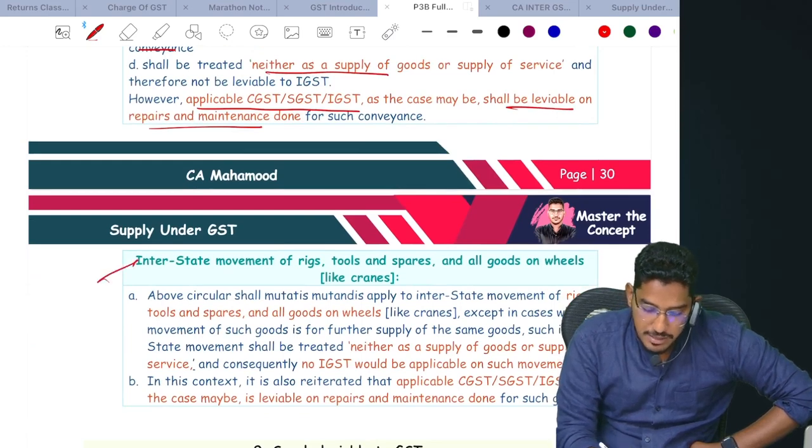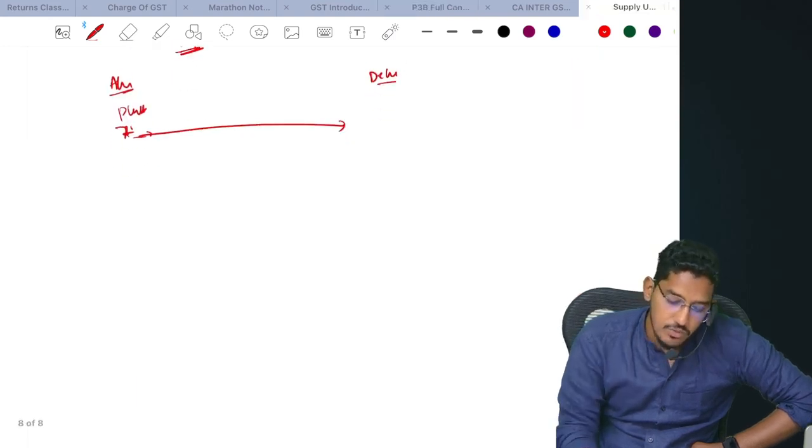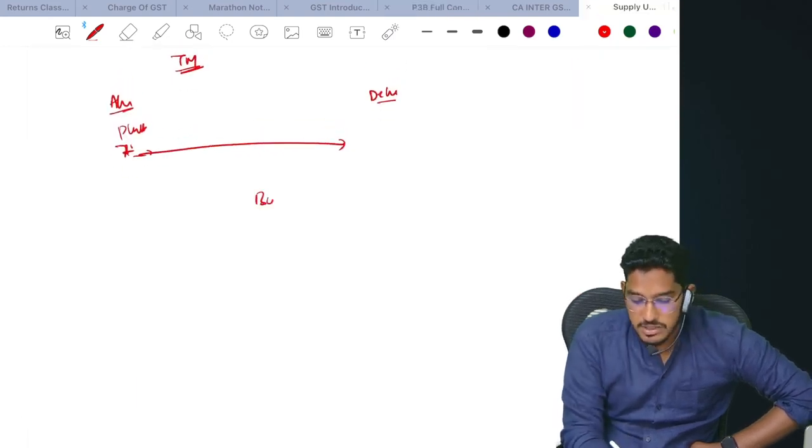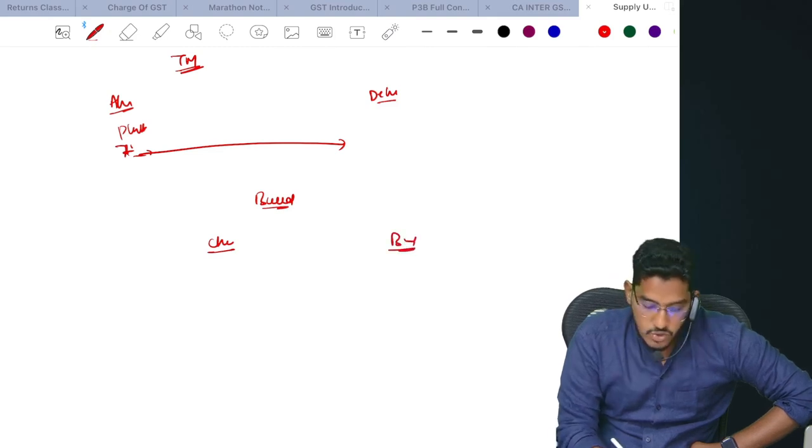More or less the same thing applies for rigs, tools, spares and all goods on wheels. Now what do you mean by that? Say for example, there is one builder. He does constructions in Chennai also. He does constructions in Bangalore also. So one day at the Chennai site, he is doing some construction. At the Chennai site, he has one JCB.